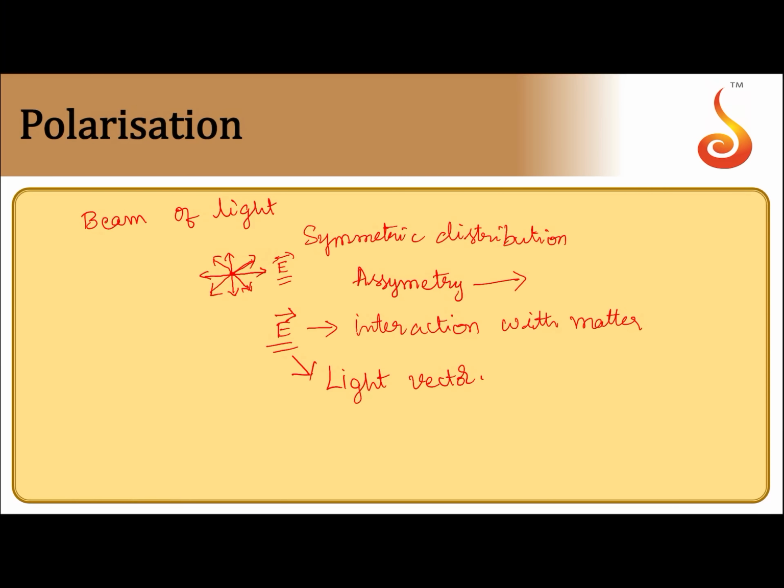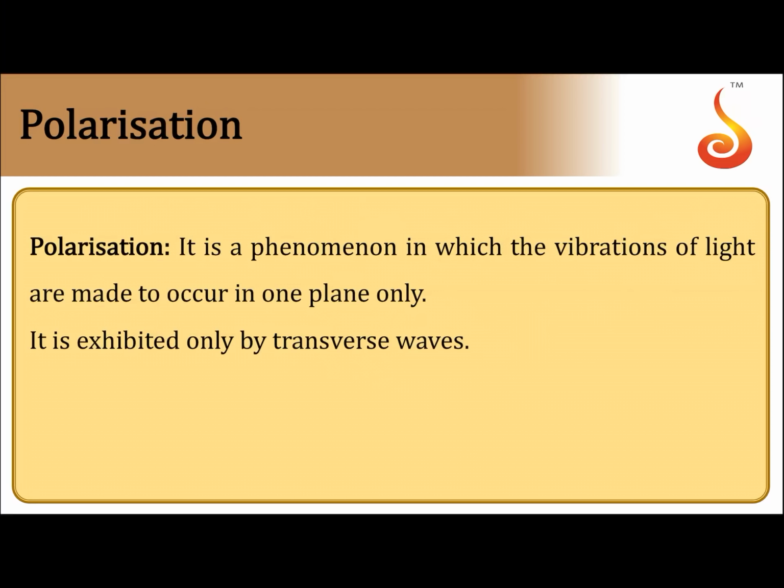So the process of removal of symmetric distribution of electric field vectors around the direction of propagation is called polarization. And light where there is symmetric distribution, we call unpolarized light. Once you bring in asymmetry, it is called polarized light. So polarization is a phenomenon in which vibrations of light are made to occur in one particular plane.